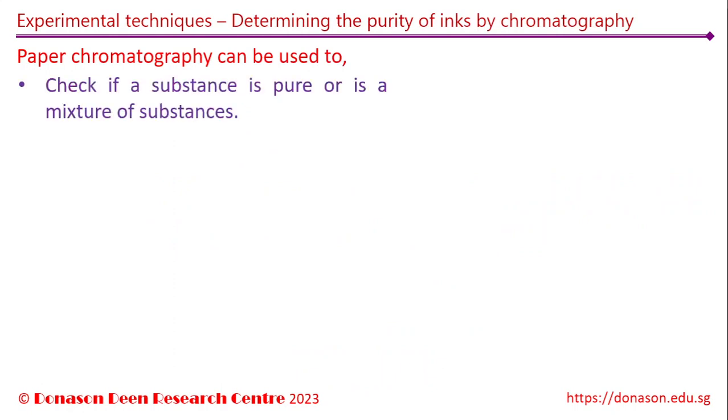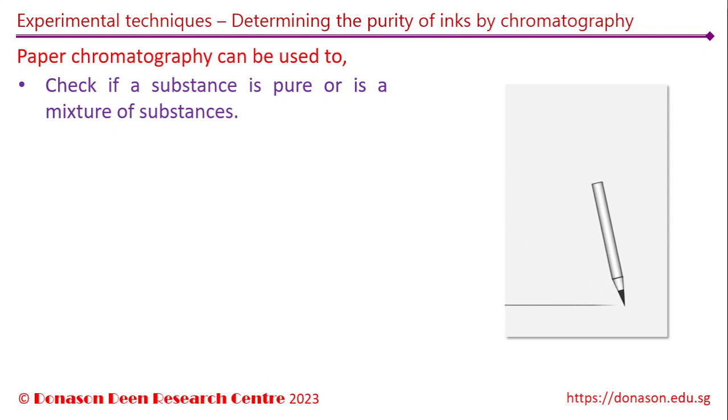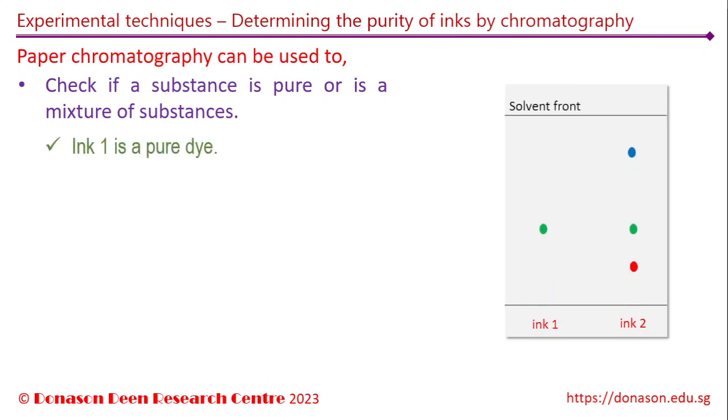Chromatography can be used as another way of checking for the purity of a substance. In this chromatogram, let us compare a couple of inks. What does the result show? It shows that ink 1 is a pure dye since it contains only one dot. However, we can see that ink 2 is a mixture of 3 different dyes, since we can see 3 distinct dots for ink 2.